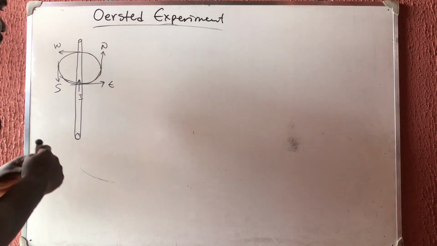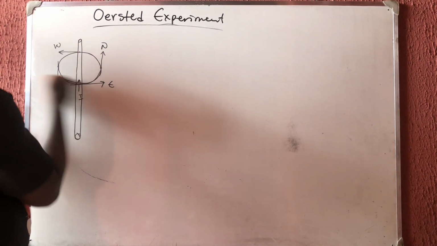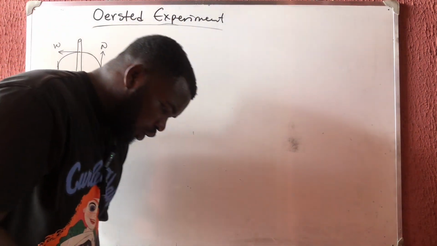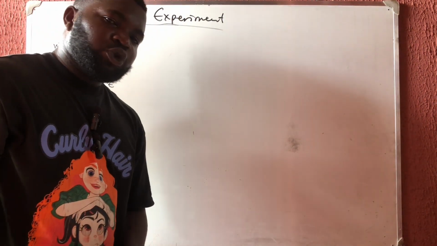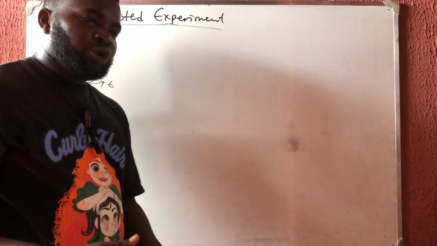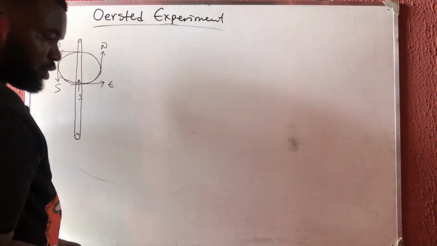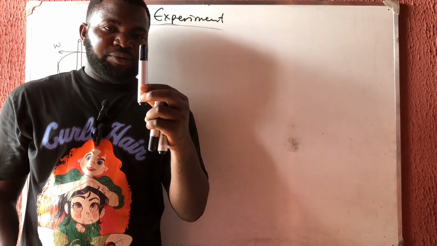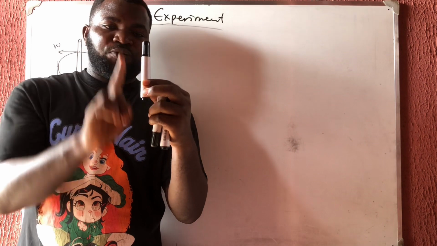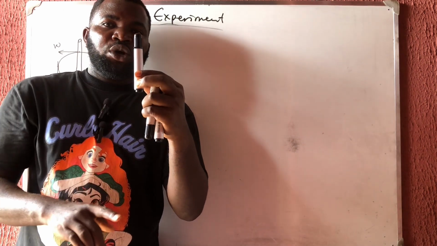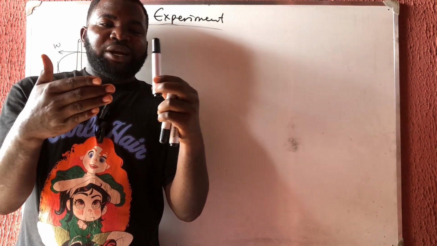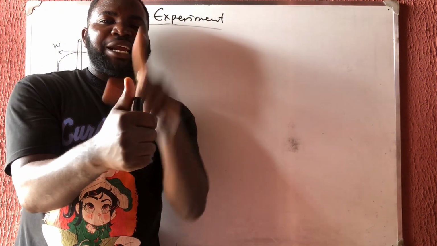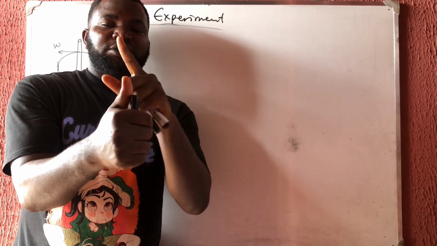Now, somebody will say, why didn't I draw this the other way around? Why am I drawing it like this? It is because we use what we call the right hand thumb rule to know the direction of an electric field. Like if this is a wire, watch me. If this is a wire that has an electric current passing through from down to up like this, we use our right hand to grab it like this so that our thumb is in the direction of the wire. Are you with me?